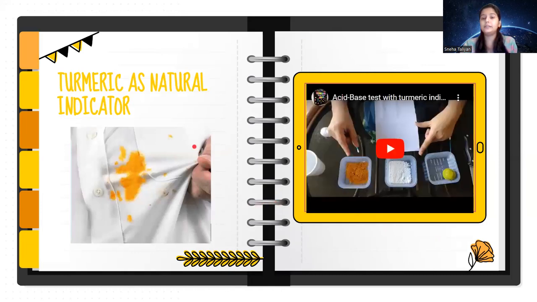Turmeric, haldi, is also a very fabulous natural indicator. Have you ever noticed that while eating, some curry falls on you? Since we have turmeric in most of our curries, when curry falls on our shirt or dress, and the next day we wash it with soap, it suddenly turns from yellow to a reddish color. Have you noticed this? This is because turmeric is a natural indicator. Okay? Let's have a small video to understand this concept better.